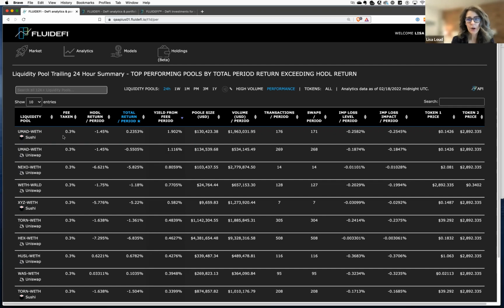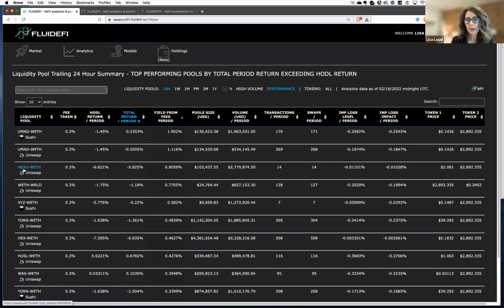That means your own personal investment, like I'm showing you that the yield from fees here is 1.9. That is a function of this number divided by this number. The larger this number and the smaller this number, the more you will generate in income from your stake in this pool. There's a lot to question about this. Is this a good token? Are we going to see impermanent loss on this? I don't know. I don't know this token very well, but I could go down to this one, Nexo.